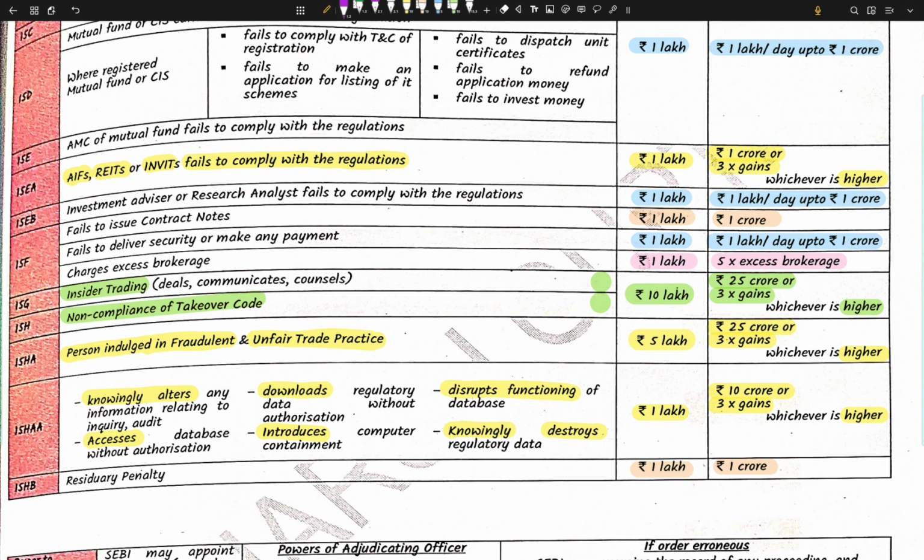Okay, and I think these are only the most important penalties, the ones I have marked here. Okay, these are only the most important penalties that I think are. The first, amount wise, is insider trading: deals, communicates, and consults.